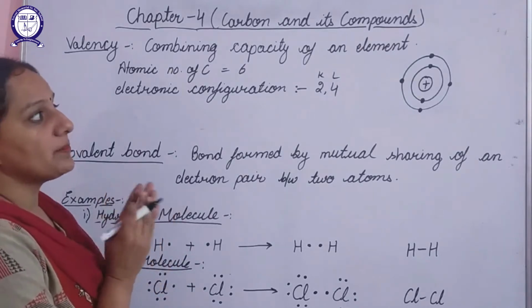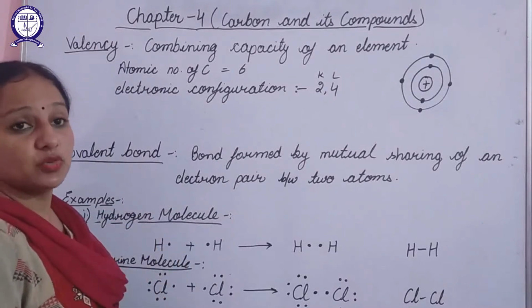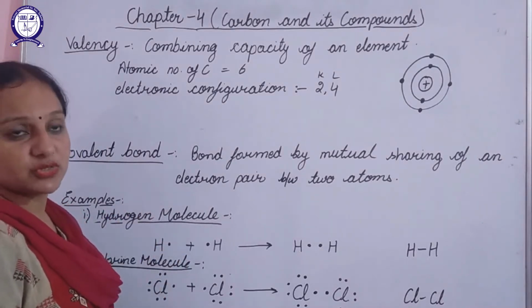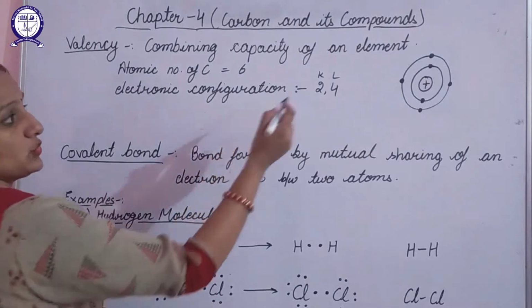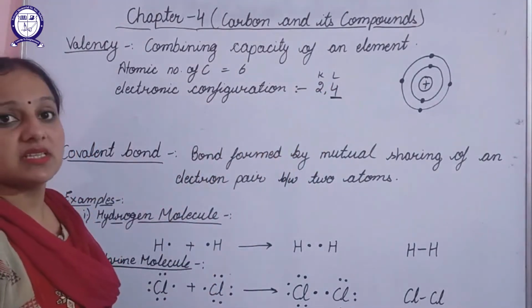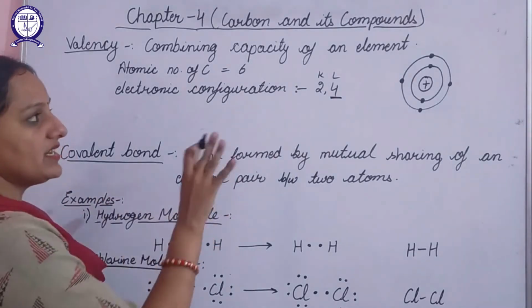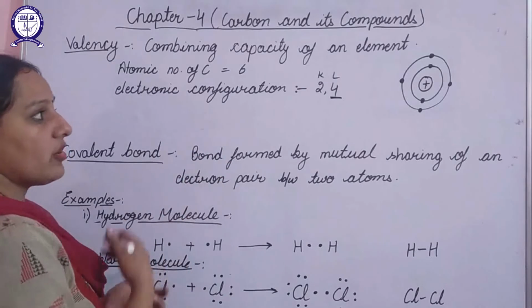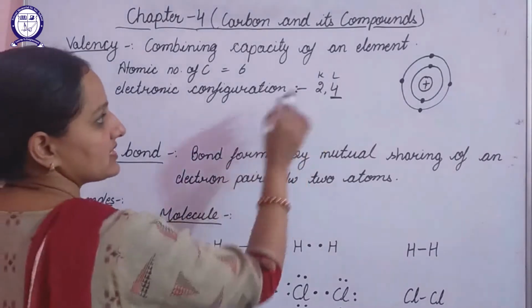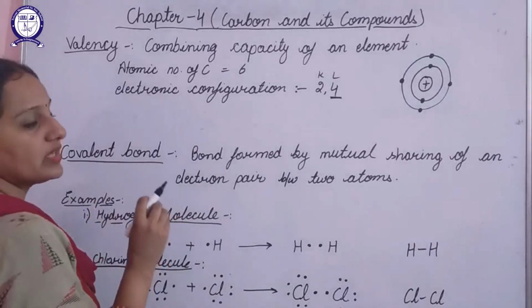In order to combine with other elements, and to achieve the stable noble gas configuration, what does it need to do? It wants 8 electrons in its last shell. That means the last shell is completely filled, and only then will it be stable. So in order to completely fill its last shell, what can it do? What possibilities are there with carbon?